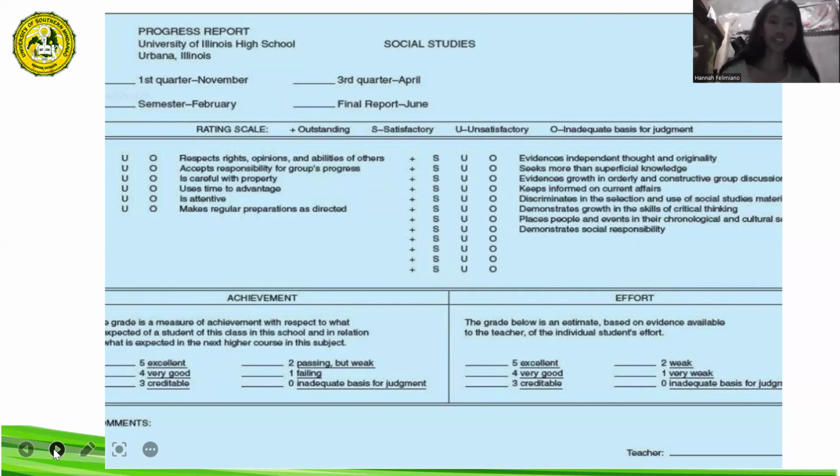We have here the rating scale, which is S for satisfactory, U for unsatisfactory, and O for inadequate basis for judgment. If we see here in the lower right corner, we also have the effort indulged by the students in their learning.